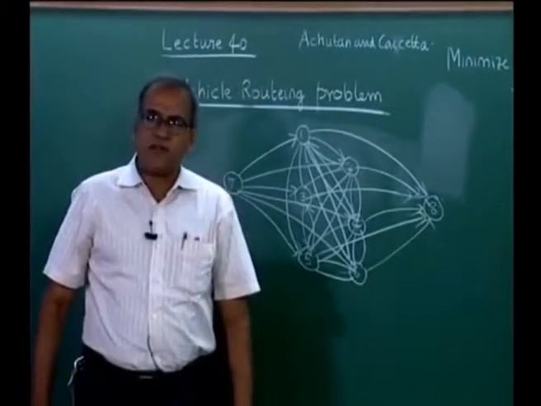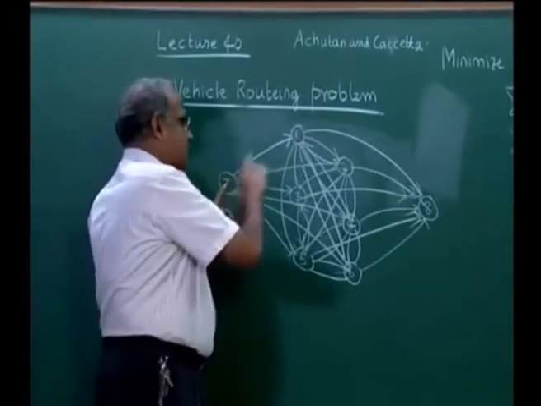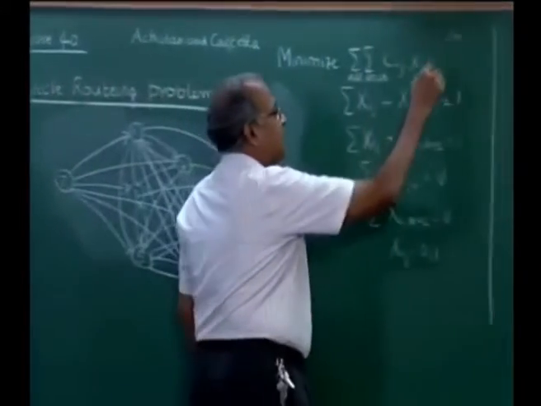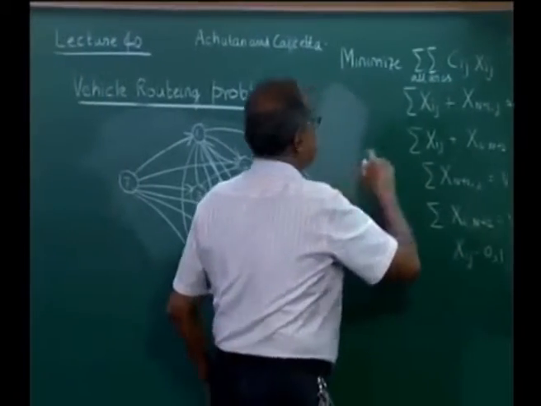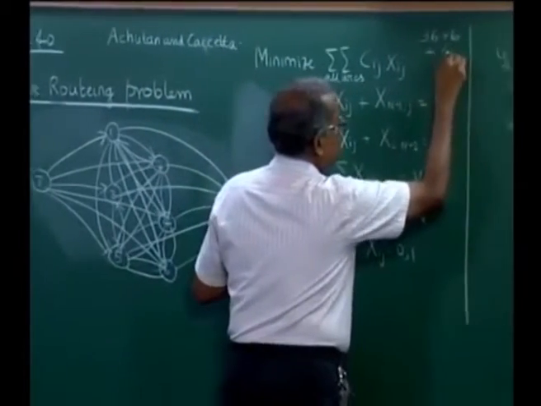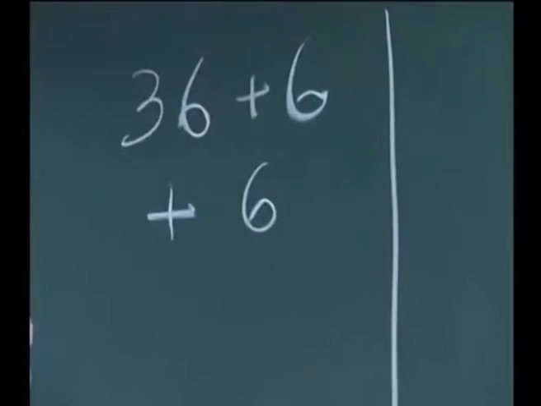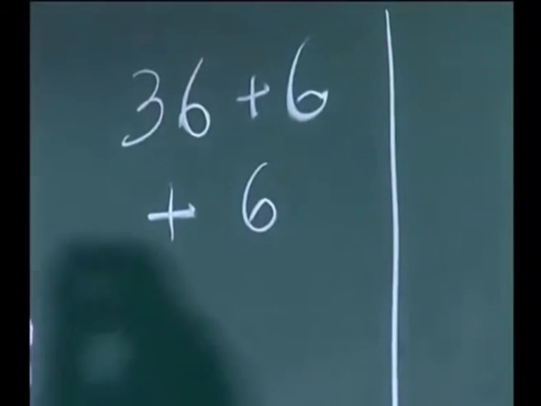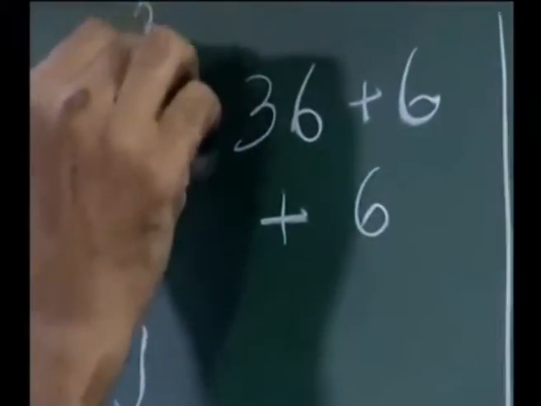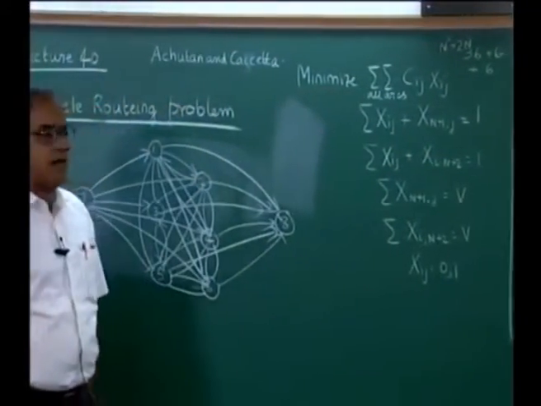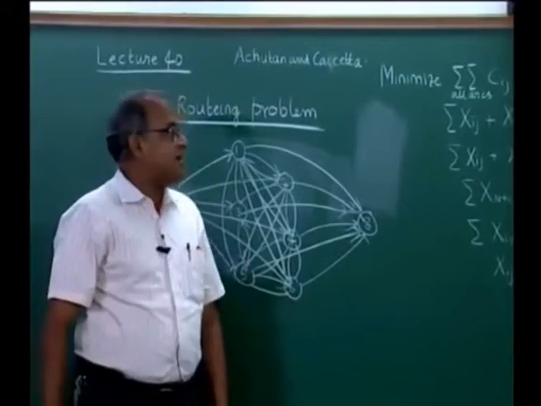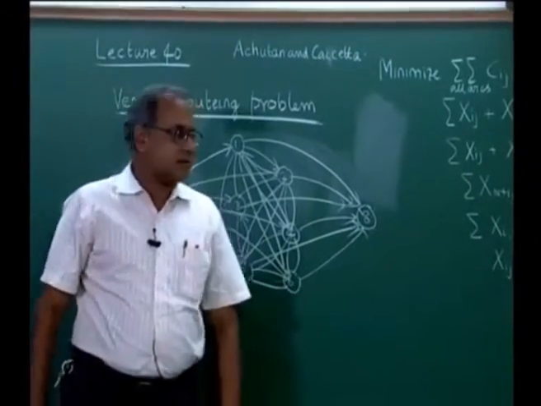Then x71 to x76 will be 6 variables, and x18 to x68 will be another 6 variables. So 36 plus 6 plus 6. So if I have n customers, it will have n square plus 2n variables, where n square xij variables will be there and another 2n variables for this.